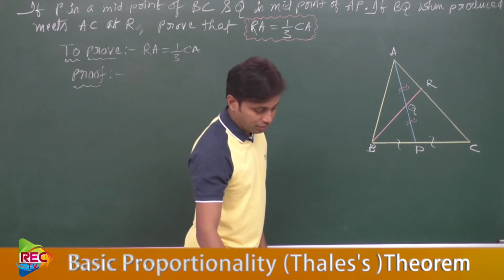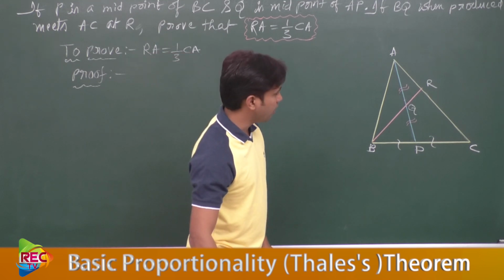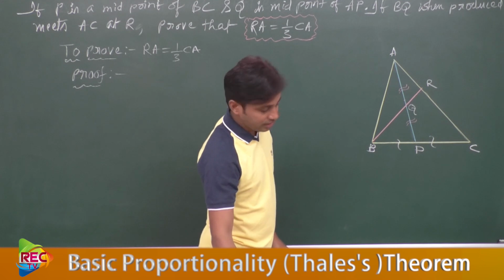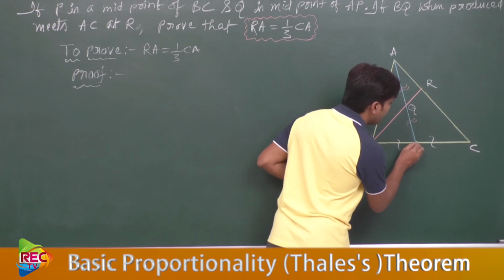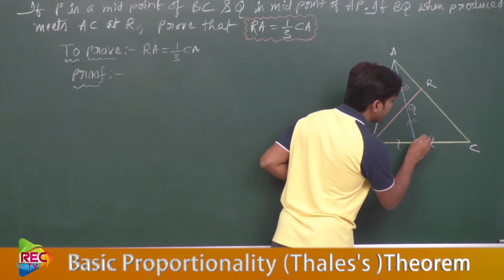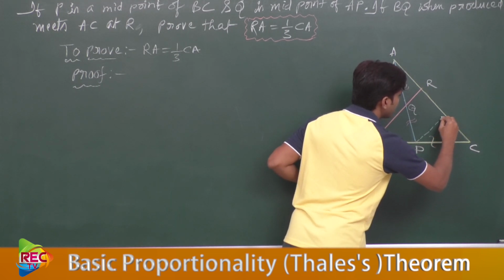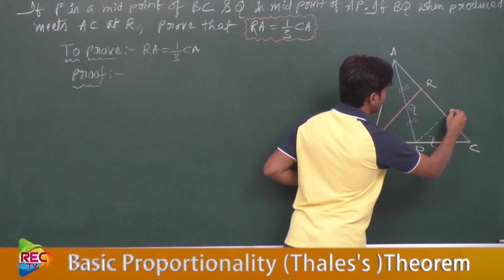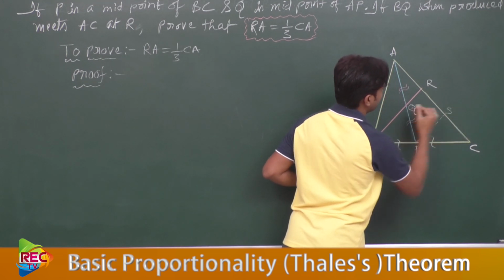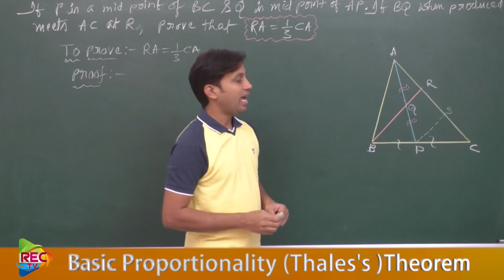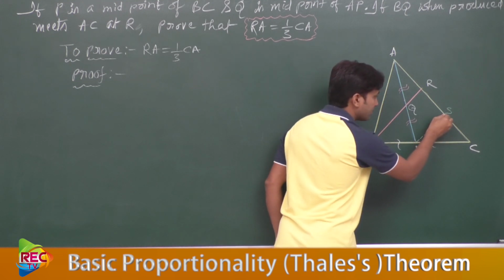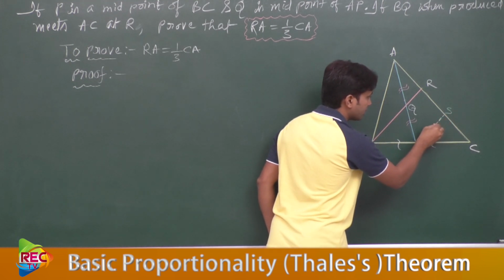Let us see what we have to construct here. Just a small line. Let us do some additional construction like this. We have constructed here. See this? Is it visible or not? Yes.